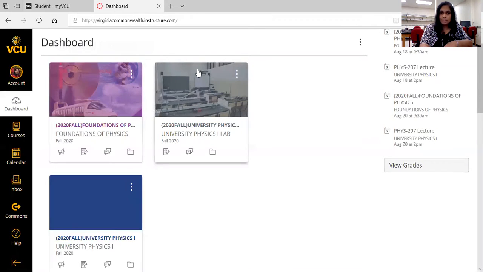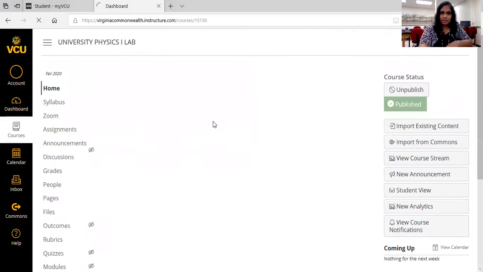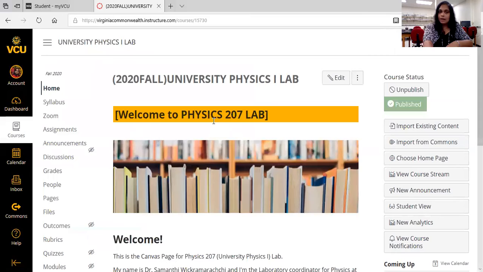For labs, you will see a background picture like a lab setting. So that's the identification for the lab page. However, I label it as University Physics 1 lab. So this is the lab Canvas page. So click on that and you can open the Canvas page for this particular lab.